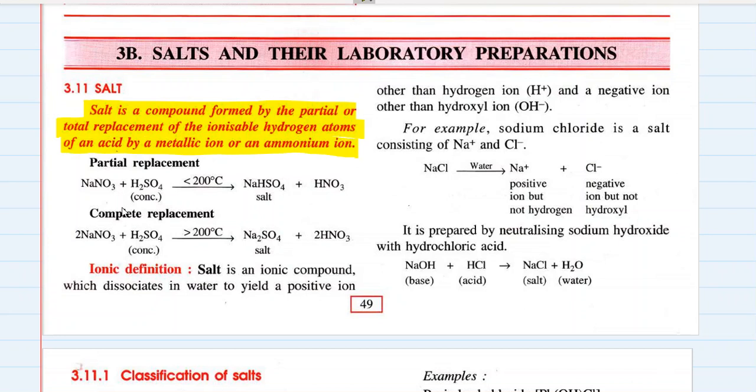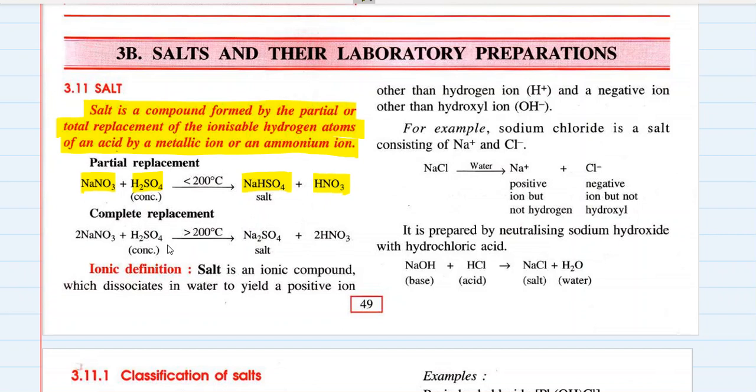First, we'll take an example of partial replacement of ionizable hydrogen atoms from an acid. So we have sodium nitrate. It reacts with sulfuric acid. The acid has two ionizable hydrogen atoms, out of which one ionizable hydrogen atom is replaced by the sodium of the base sodium nitrate, and we get sodium hydrogen sulfate plus nitric acid.